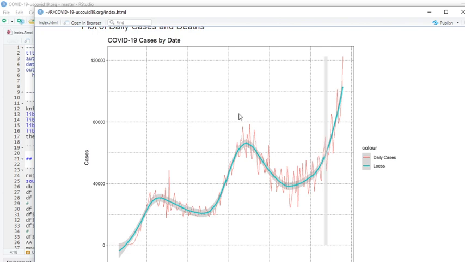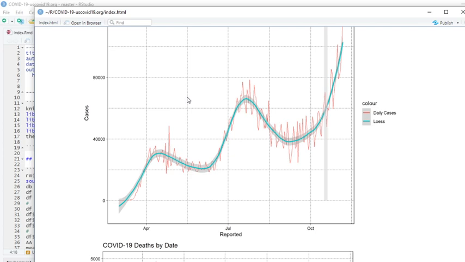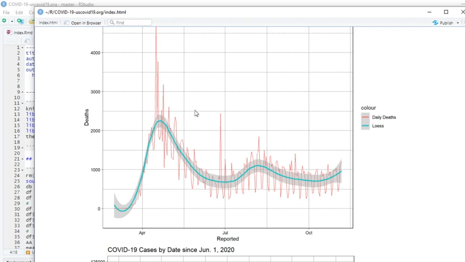Now, this should be no surprise. The cases have been continually climbing upward since April. Never really dropped back down. Deaths are more interesting now. And you can see we had this huge spike here, and I figure if the news media can quote a single day high, then I can quote a single day also.